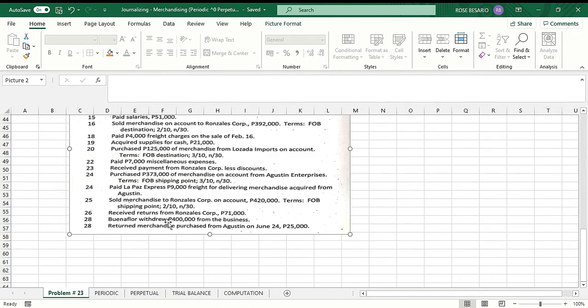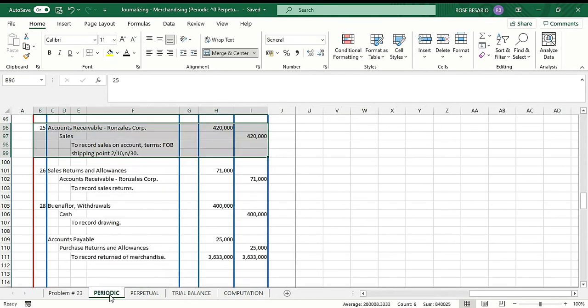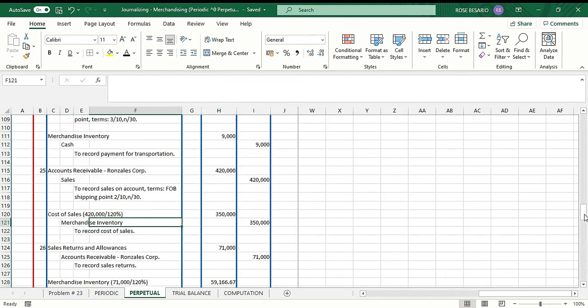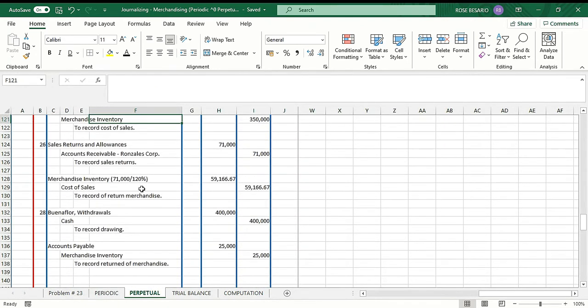Then we have received returns from Ronsales Corporation, 71,000. So for 26, our entry is debit sales returns, 71,000, credit accounts receivable, Ronsales Corporation, 71,000. That is for the periodic inventory system. For the perpetual inventory system, again, we have two entries.